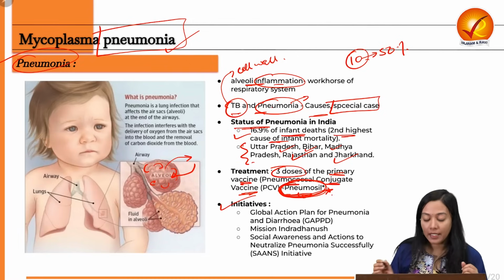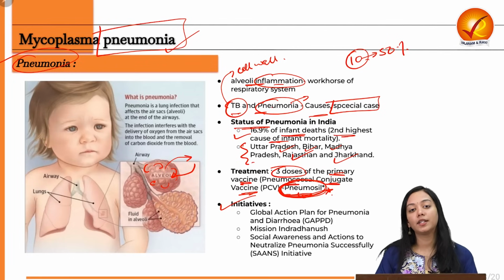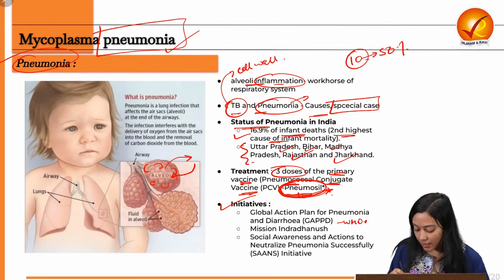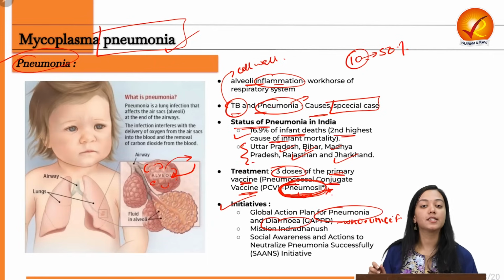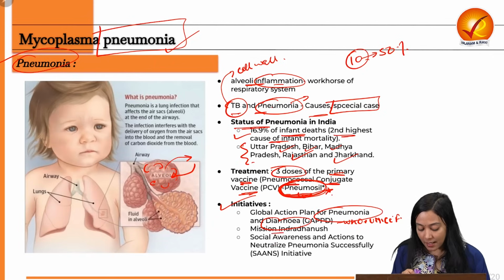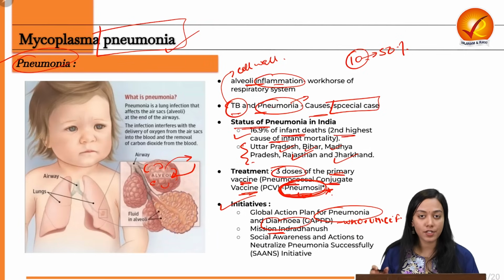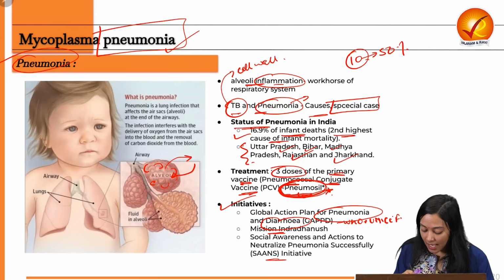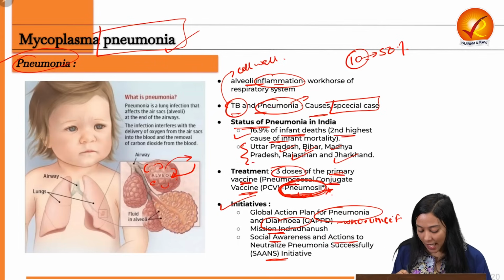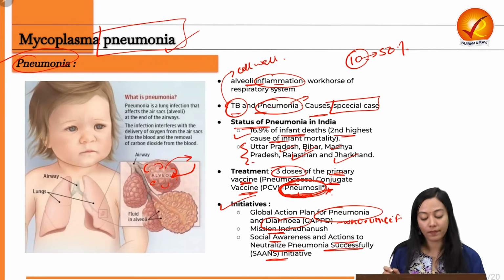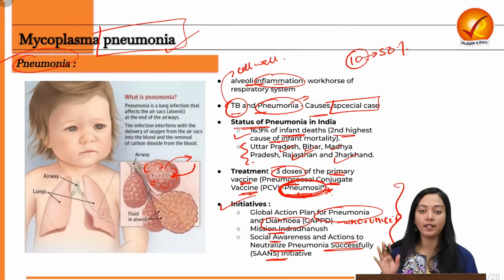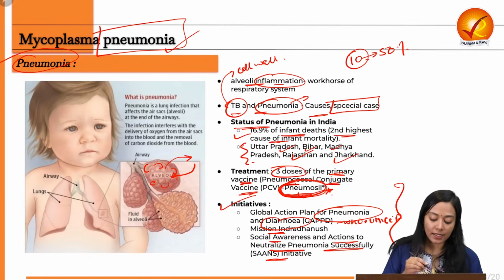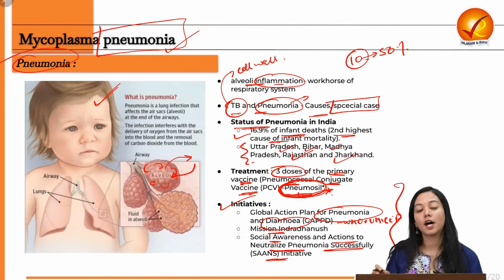Now, what are the global and Indian initiatives taken to deal with pneumonia? First is by WHO and UNICEF. Both of them have come together to deal with diarrhea and pneumonia and prevent their cases, especially in children. Then the second is Mission Indradhanush by the Health Ministry of India. Then the SAANS initiative, which is Social Awareness and Actions to Neutralize Pneumonia Successfully. When we ensure effective implementation of these global and Indian initiatives, we can protect our children from this hazard of pneumonia.